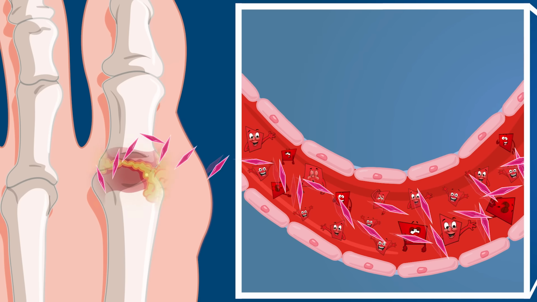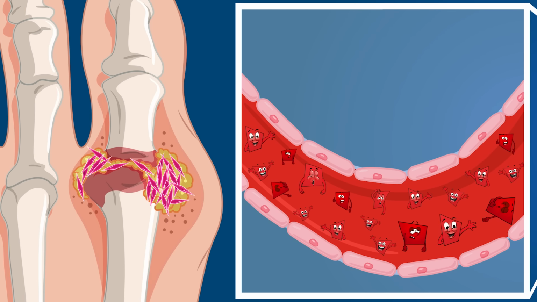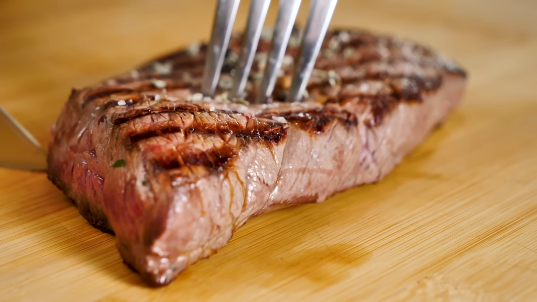You may find it strange that I'm looking at that to try and predict heart disease, but it does increase the risk. Uric acid found in a blood test, so found in circulation, is the presence of a waste product that's trying to get out of your body. If there's an excessive amount of that waste product, you can find it inside your joints or other places in the body. You might associate the word uric acid with gout, and indeed, those higher amounts of uric acid are a direct association to increased risk of heart disease. You may also have heard that uric acid is associated with an increased consumption of meat or purines.